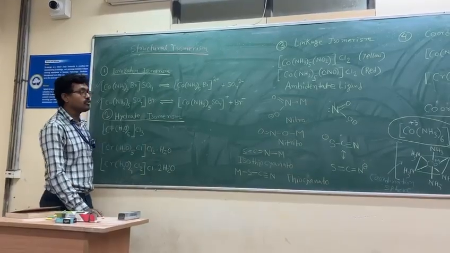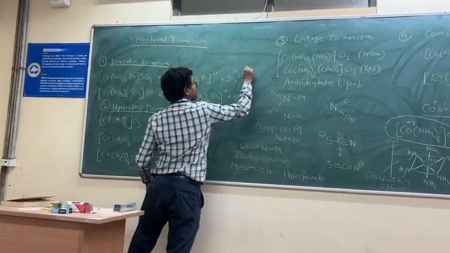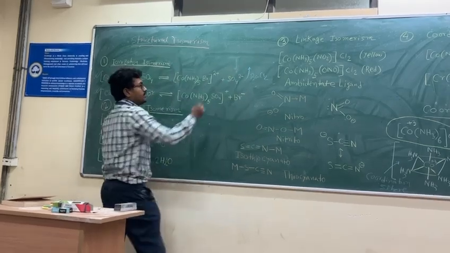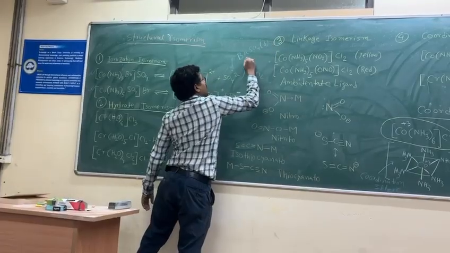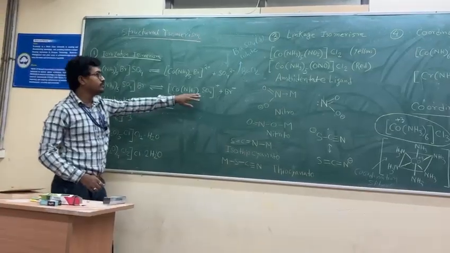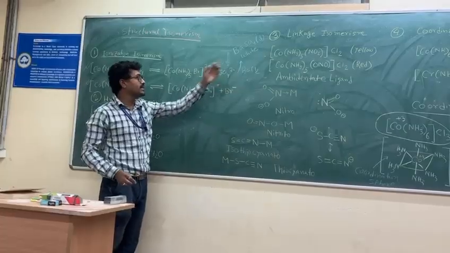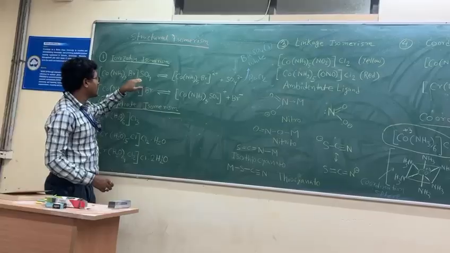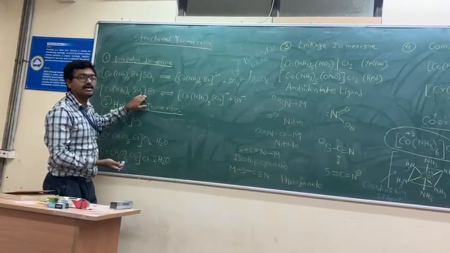Now, how can we detect these two isomers? In the first case, if we use BaCl2, barium chloride, we will get a precipitate of barium sulfate. It is a white precipitate. In the second case, if we use BaCl2, we will not get any precipitate. So using BaCl2 as a reagent, we can detect these two isomers: the first isomer gives white barium sulfate precipitate, but the second isomer will not give any precipitate.